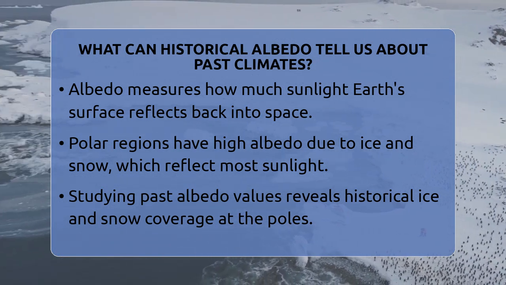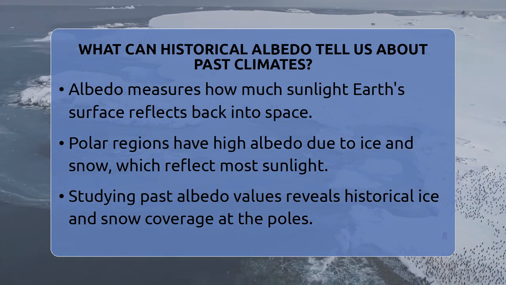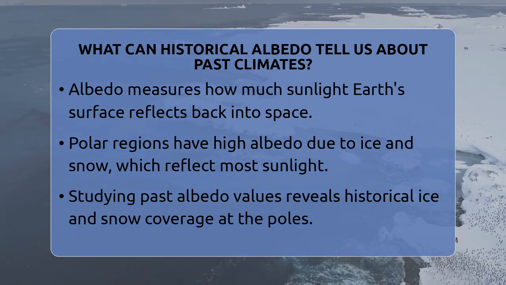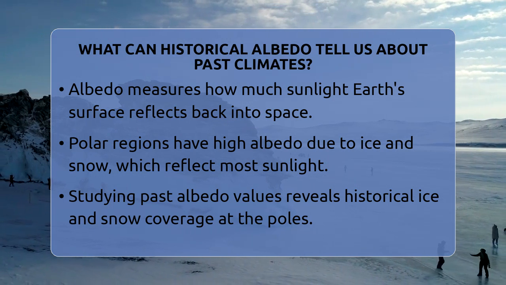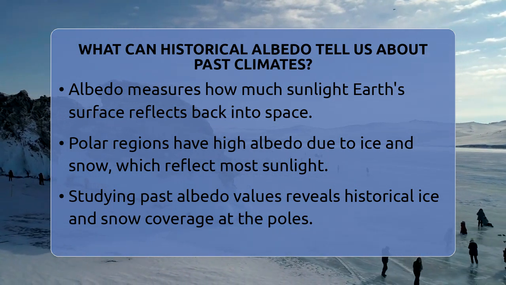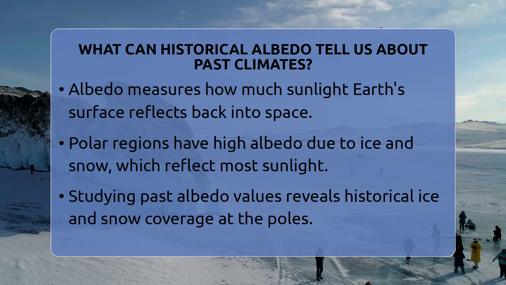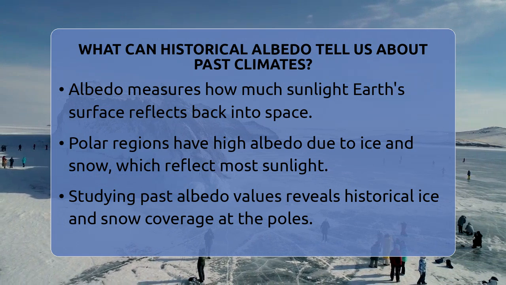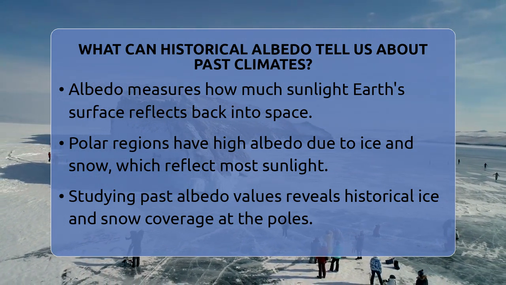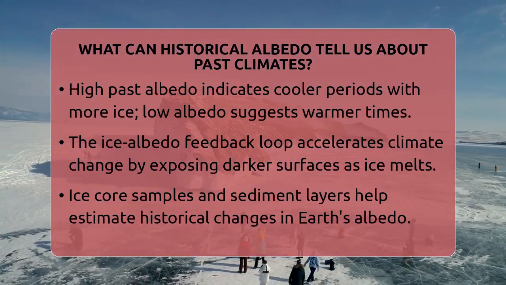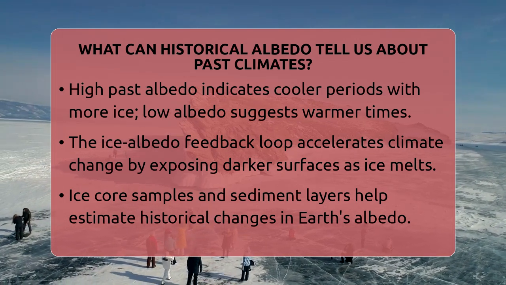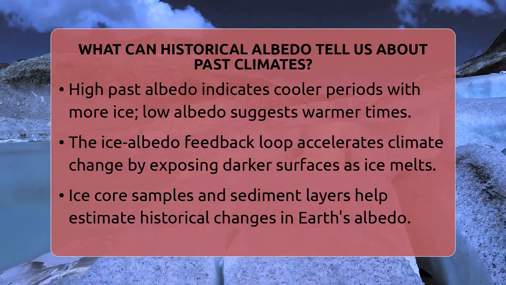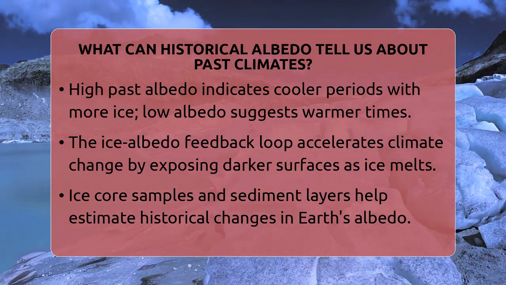In polar regions, where ice and snow are common, the surface has a very high albedo because these surfaces reflect most of the sunlight that hits them. When scientists study past albedo values, they can get clues about how much ice and snow covered the poles at different times. If the albedo was high in the past, it suggests there was a lot of ice and snow, which kept the climate cooler. If the albedo was lower, it means less ice and snow, pointing to warmer periods. This pattern helps us understand how Earth's climate has changed over thousands or even millions of years.